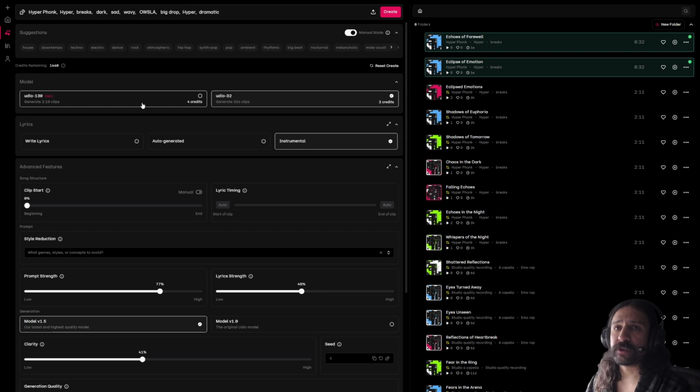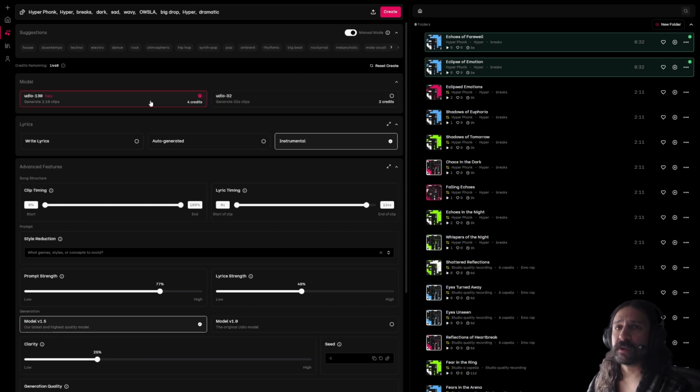Now here, you can choose if you want to use the 32-second generator or the 130-second generator, which is 2 minutes and 10 seconds. In a lot of situations, this one is useful, but in most situations, I think you're going to be using the 130-second generator. Unfortunately, 130 seconds is useful, but there are very few songs you're going to fit within 2 minutes and 10 seconds. It'd be really great if they had a 4-minute option similar to Suno.